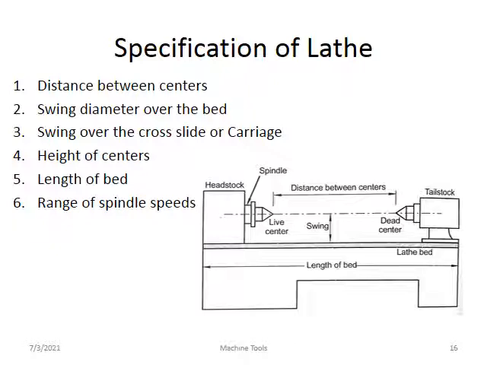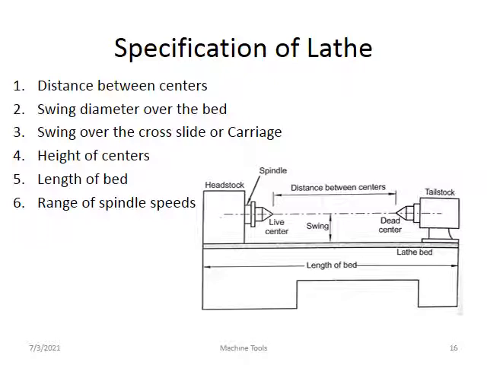And the specification of a lathe. What is the specification of a lathe? The first important one is the distance between the centers. Distance between the centers means this is the live center and this is the dead center. The maximum distance between the two centers is the main important first aspect. The first is a live center, another one is a dead center.